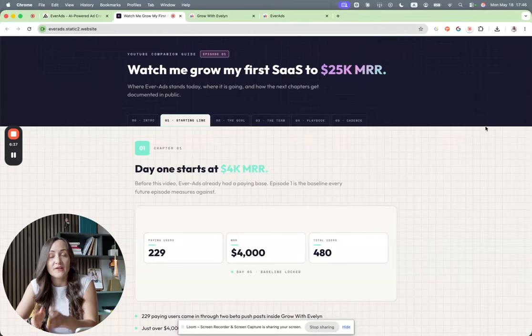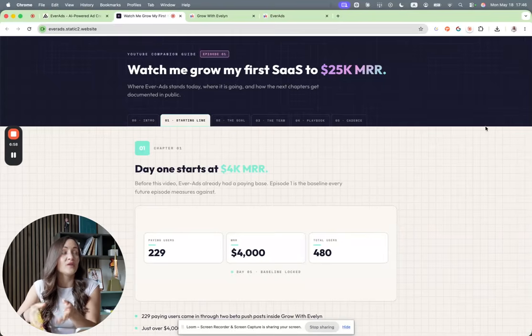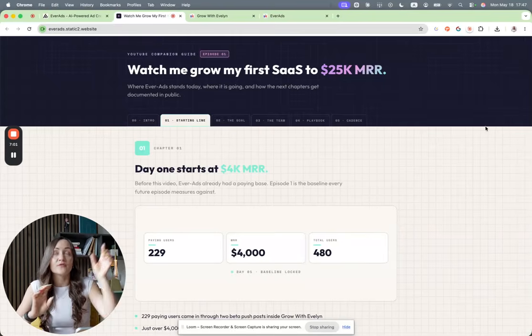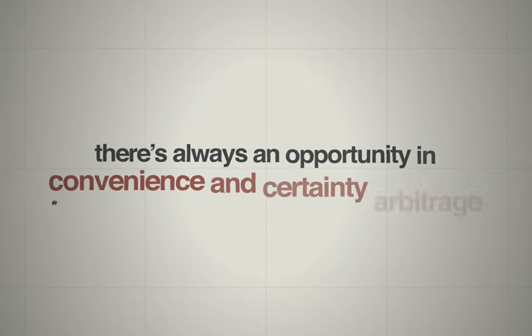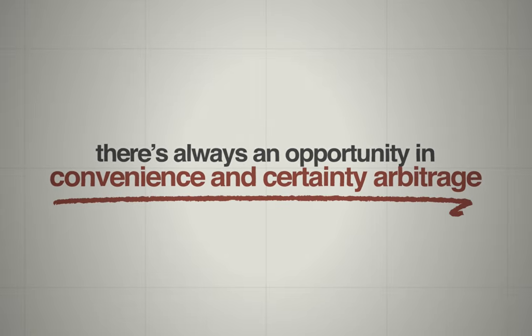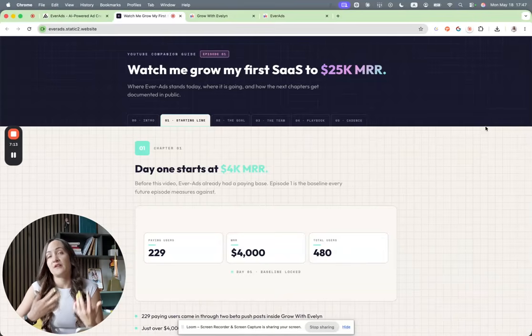Whichever ads is specifically for coaches, online educators, the creator economy, people that are selling subscription offers, memberships, schools, low and high ticket coaching. So it's specifically for this niche. It has all of the real life intelligence and experience from spending so much in this niche baked in. So it's more specific, and it also takes off the cognitive load of going through the things, understanding why, piecing it together. So I think there's always an opportunity in convenience and certainty arbitrage there. And especially if you have a community and you have proof and you have the lived experience around it, I do think that there is a service to be developed. And so that's my opinion.